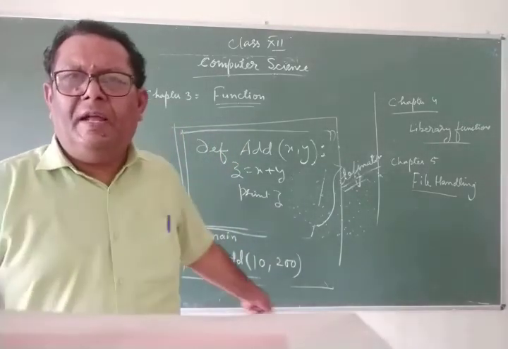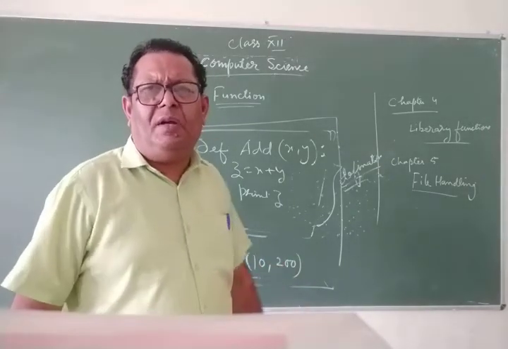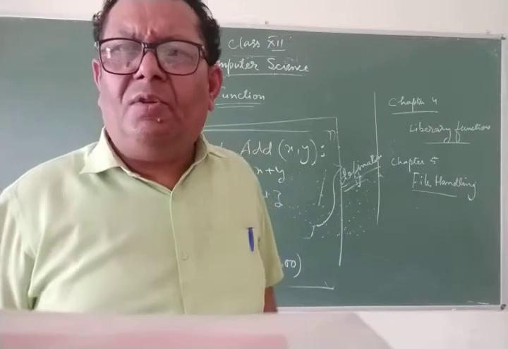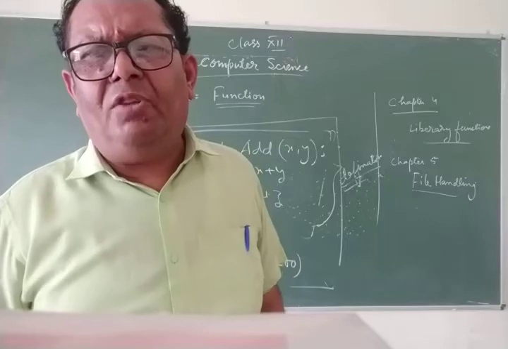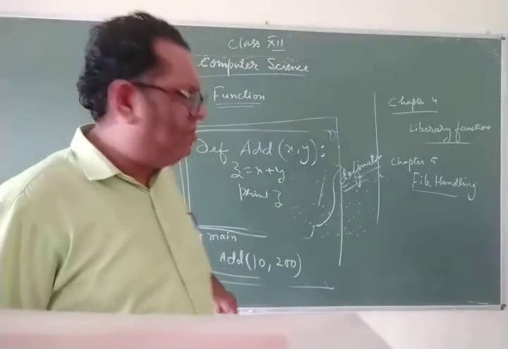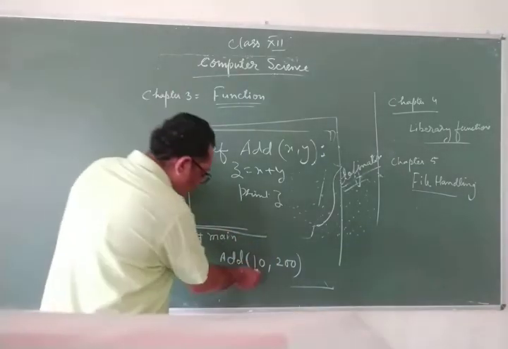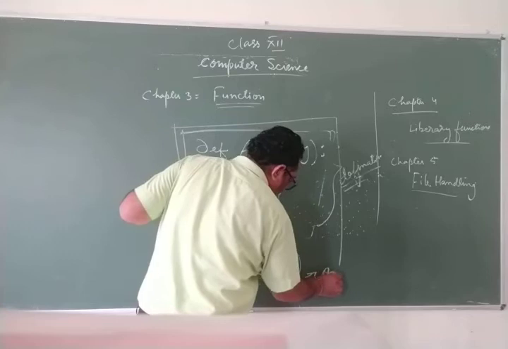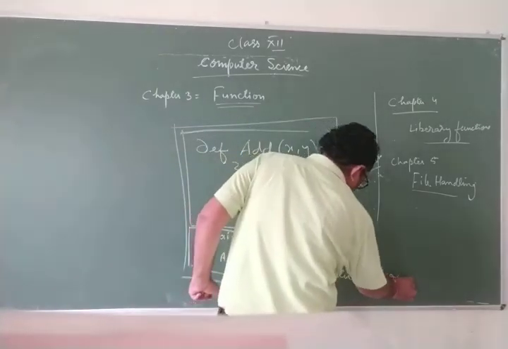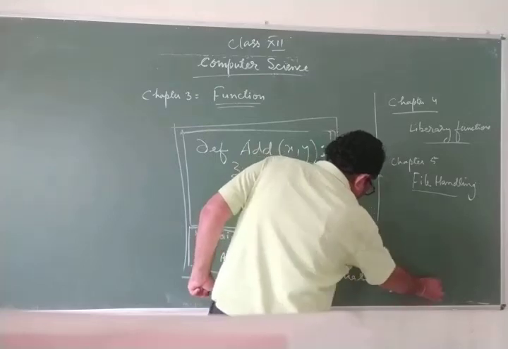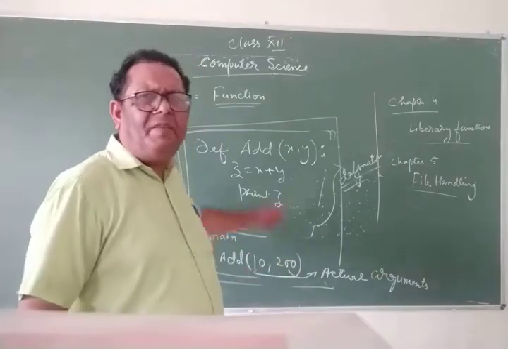Now look at this. Add 10, 200. At the time of calling, I am passing two arguments, 10 and 200. So these 10 and 200 are the actual arguments. These are the actual values which are to be added. When this function is called, these two arguments have been passed. So these are the actual arguments.